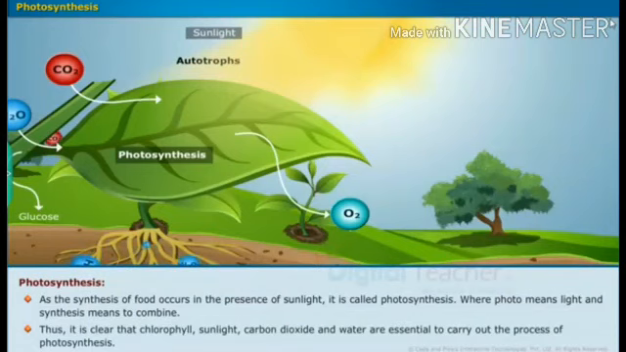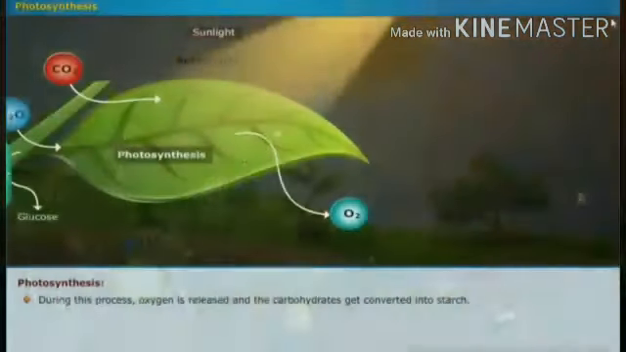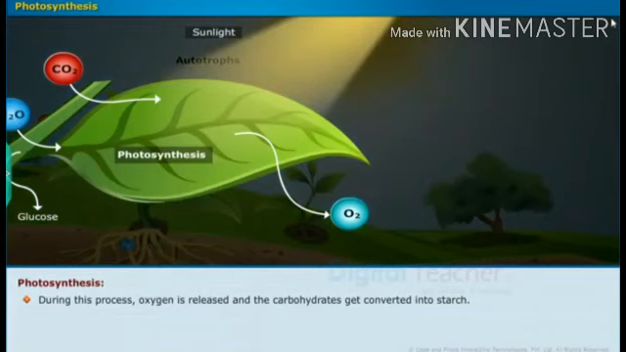And the synthesis of food in the presence of sunlight is called photosynthesis. Photo means light and synthesis means combine. So that is clear for the photosynthesis process. To carry it on, all these things are needed: carbon dioxide, water, sunlight, and minerals also. Okay. During this process the oxygen is released and the carbon dioxide gets converted into